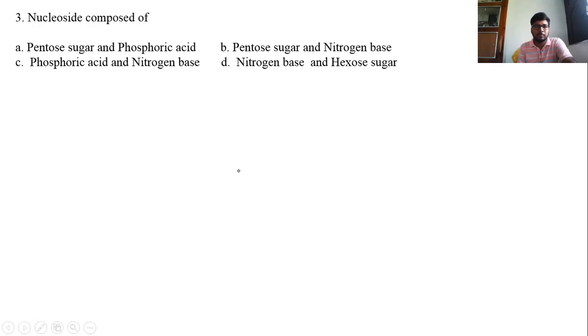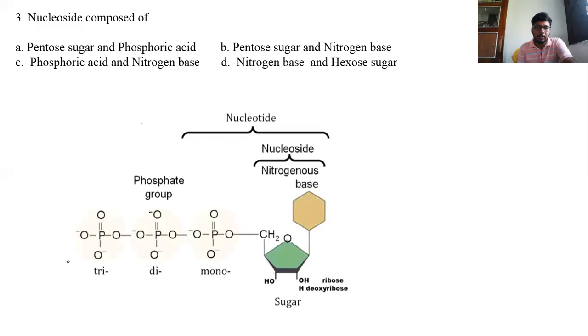Nucleoside is composed of: option A, pentose sugar and phosphoric acid; pentose sugar and nitrogen base; phosphoric acid and nitrogen base; and hexose sugar. So students, now let's see the answer. Here, this is a structure of nucleotide, and we can see that the nucleoside is composed of only nitrogenous base and the pentose sugar. So the answer is pentose sugar and nitrogen base.